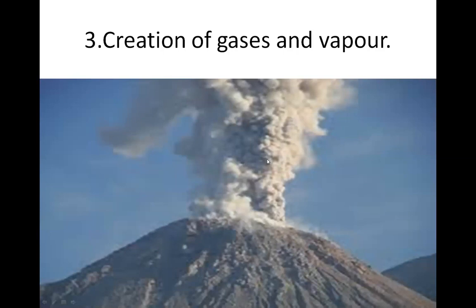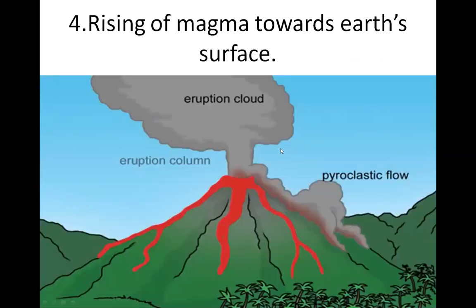So this is the reason of creation of volcano. Here you can see the gases and the vapor coming out of the volcanic mountain. Now, fourth reason is the rising of magma towards the earth surface. Here you can see the magma is coming out of this nozzle. The magma is pushed upward by the gases lying under the magma.